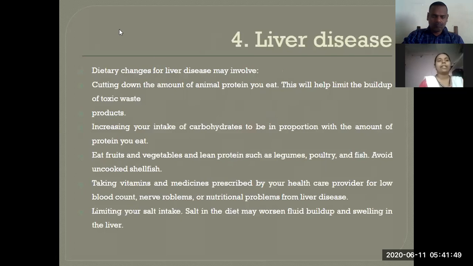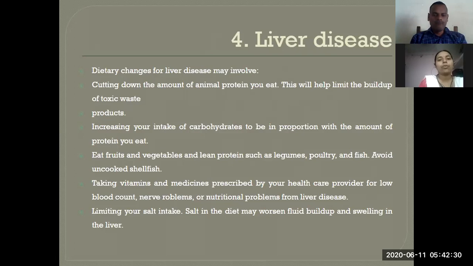Next one is liver disease. Some people may have liver disease, whatever the dietary changes they want to take involve cutting down the amount of animal protein. This will help limit the building up of toxic waste products. So these people, those who are having liver disease, they want to reduce eating animal protein. Then they want to increase the intake of carbohydrates to be in proportion with the amount of protein. So how much protein you eat, you want to take the amount of carbohydrates as higher.